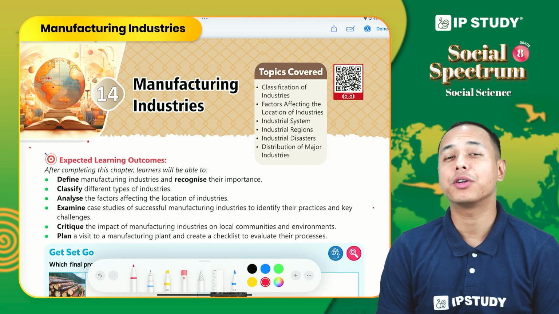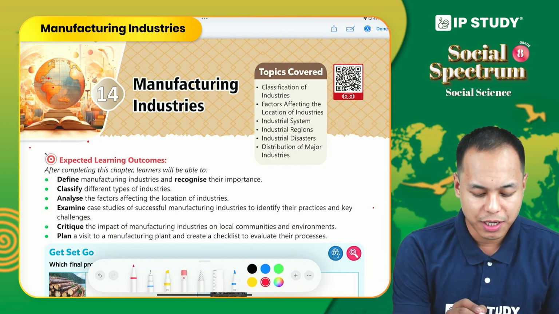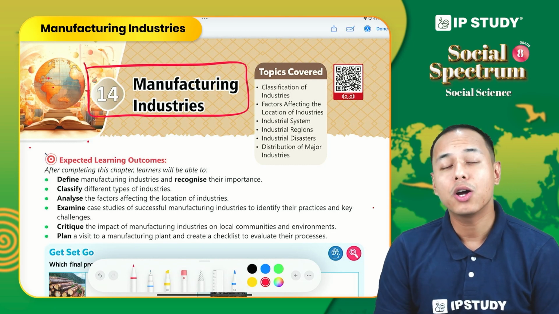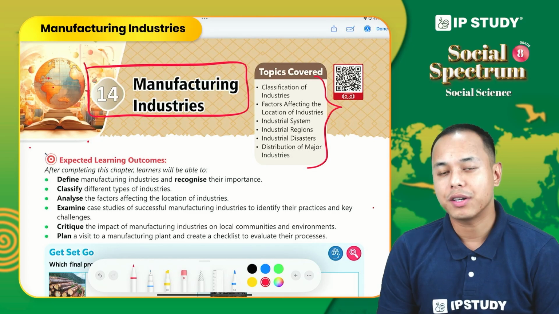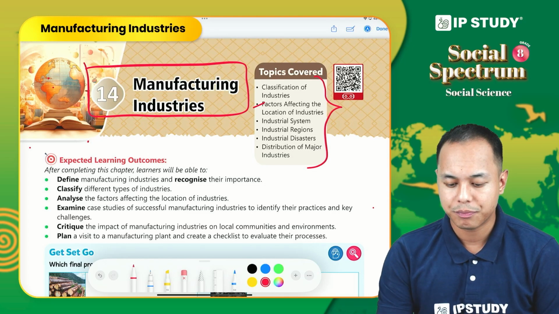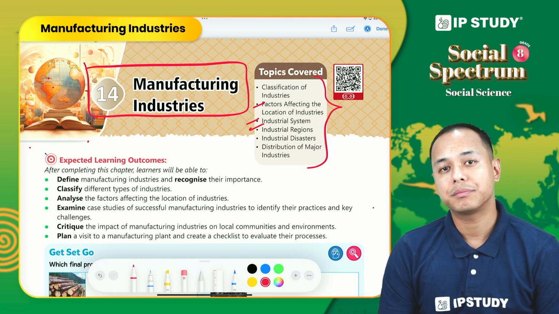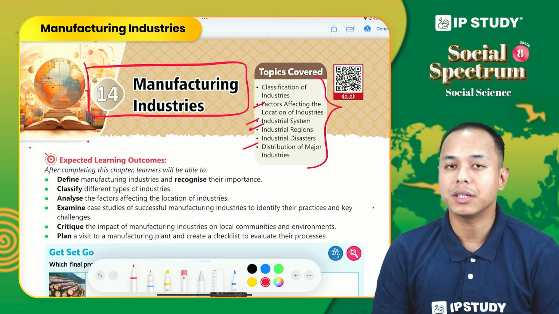Today we are going to discuss Chapter 14 from Grade 8 Social Science, and the name of the chapter is Manufacturing Industries. In this chapter, we are going to cover some important topics like classification of industries, factors affecting the location of industries, industrial system, industrial regions, industrial disasters, and lastly the distributions of major industries.